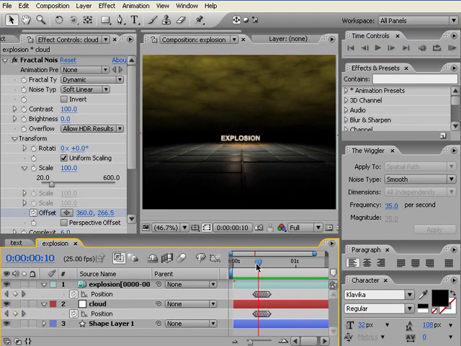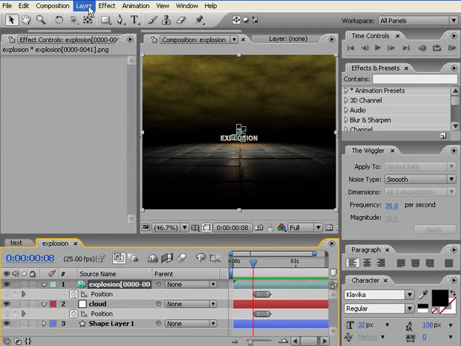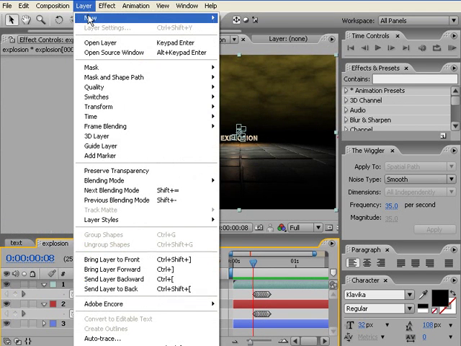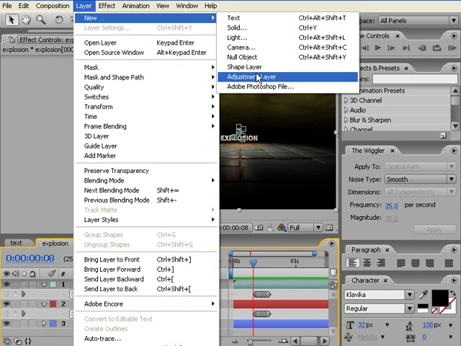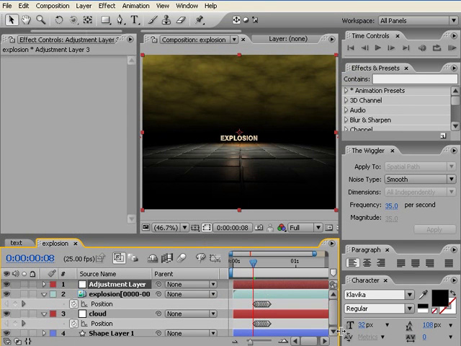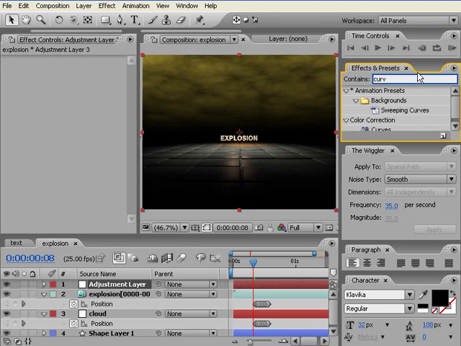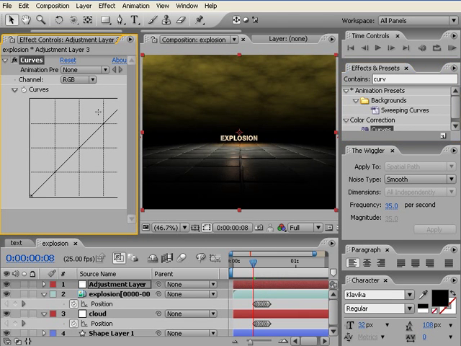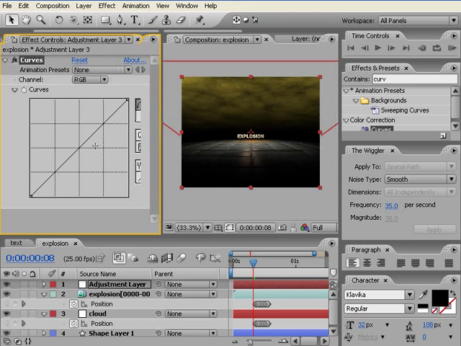Okay, let's add an adjustment layer. So on the adjustment layer, let's add curves. In curves, let's play with the settings here a little bit to get a good effect, good colors.